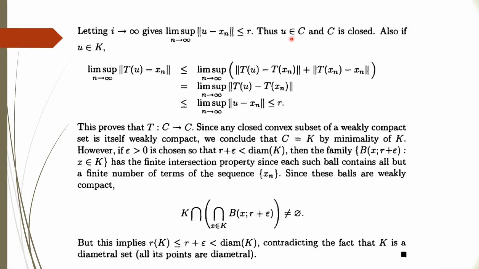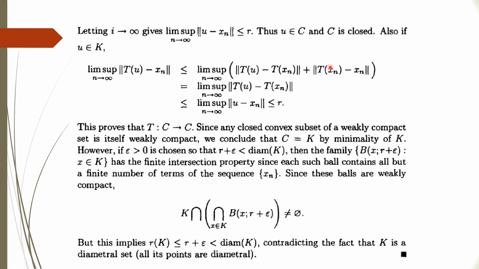So we get that u belongs to C, C is closed, and also if u belongs to K, then the limit supremum of the norm of Tu minus x_n is, we can add and subtract T x_n, less than or equal to these two terms. Now why is this equal to this?